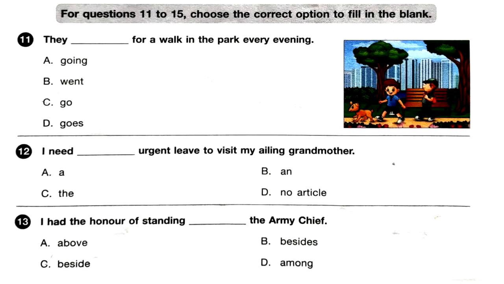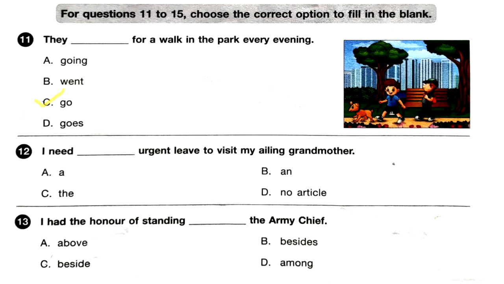For questions 11 to 15, choose the correct option to fill in the blank. Question 11. They dash for a walk in the park every evening. A. Going, B. Went, C. Go, D. Goes. You can see a picture there. That would help you to answer the question. So fill in the blank with the correct option for question number 11. So they go for a walk in the park every evening. The correct option is option C, which says go.